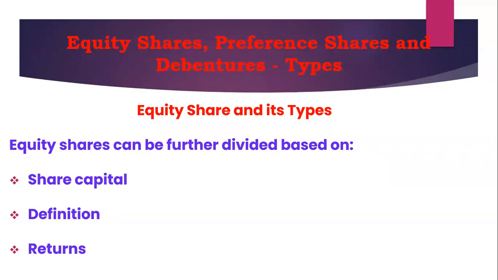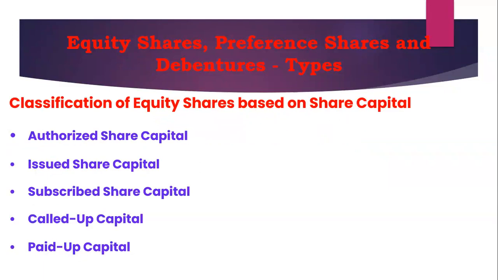Right. Now I am going to focus on equity shares and their types. Equity shares can be divided based on the share capital, based on the definition, and based on the returns. First, I will go over the classification of equity shares based on share capital.